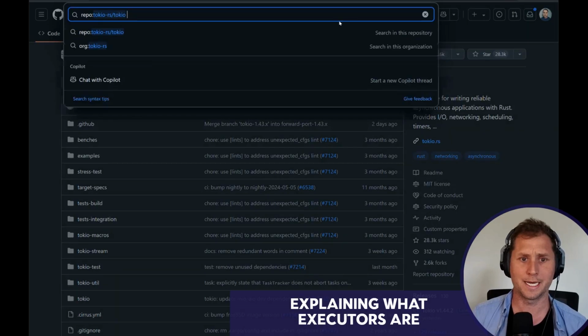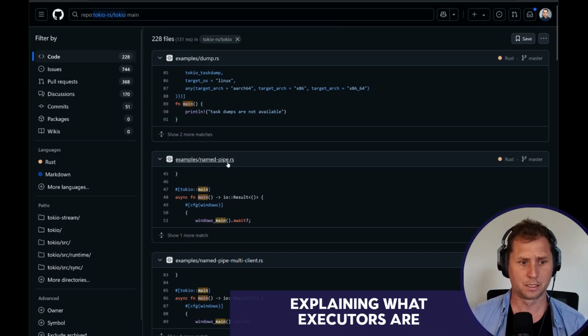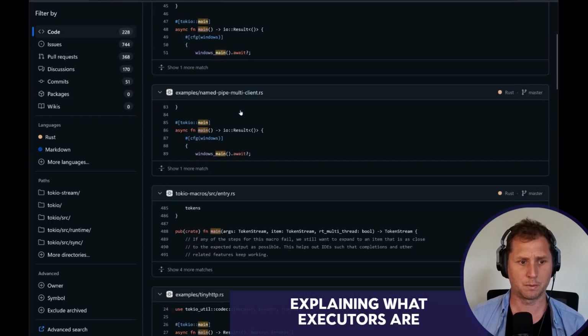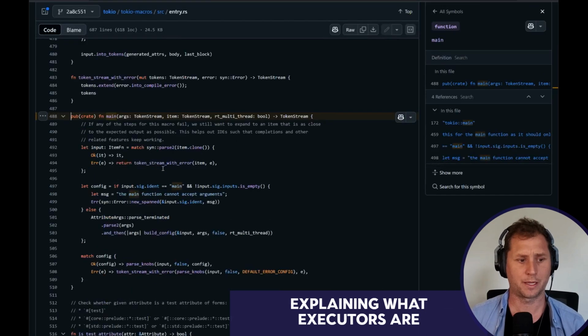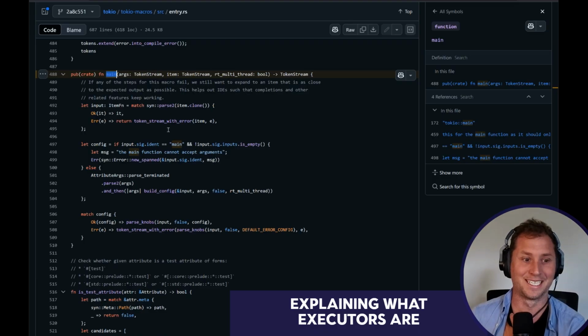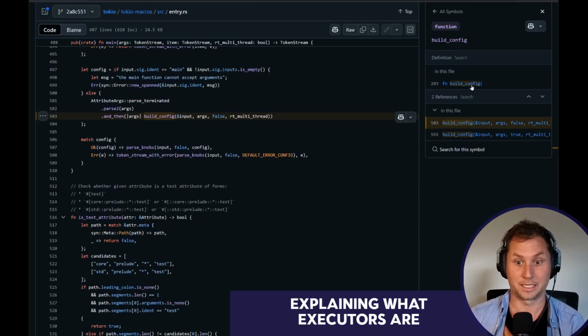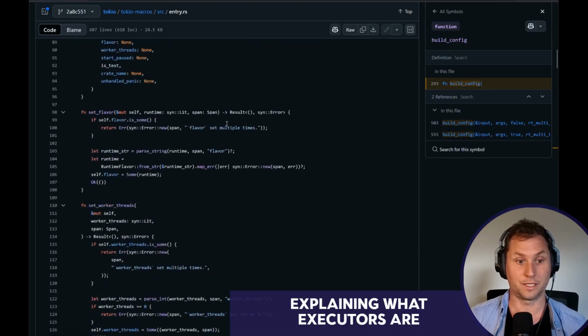So what we need to find now is main. And specifically, the only problem is that we need to find the macros. So I think this here is the macro. Now this is quite complicated because it's the actual macro. It's talking about how to parse the source code. I kind of don't care about any of that. I just care about this build config thing. So what's that? I need to go find build config.